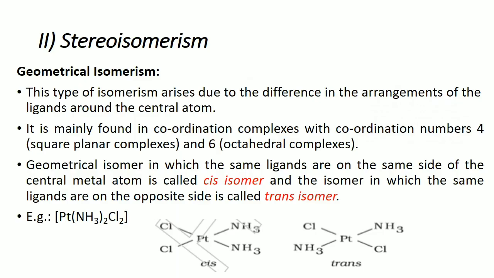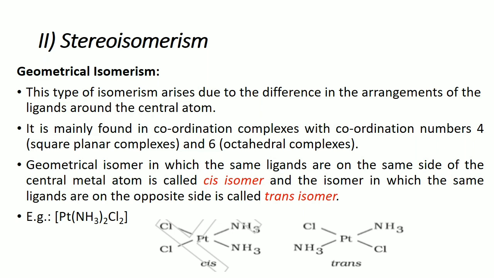First, geometrical isomerism. What do you mean by geometrical isomerism? Geometrical isomerism is a type of isomerism that arises due to the difference in the arrangement of ligands around the central atom. It is mainly found in coordination complexes with coordination number either 4 or 6. 4 means it is a square planar complex, 6 means it is an octahedral complex.